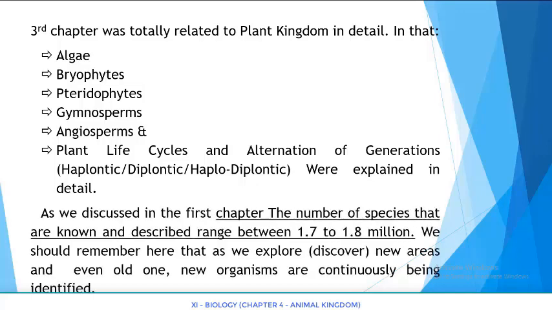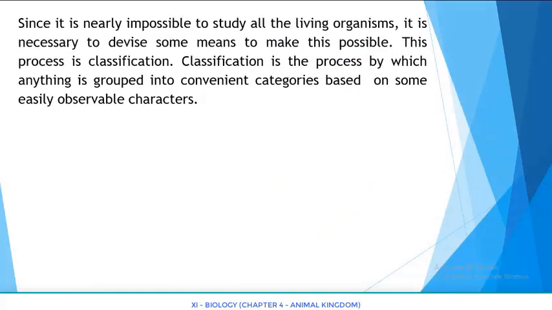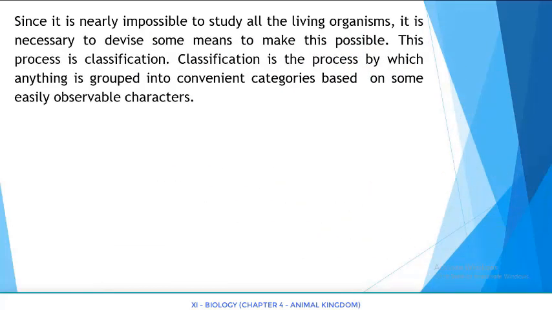As we discussed in the first chapter, the number of species that are known and described ranges between 1.7 to 1.8 million. We should remember that as we explore, as we discover new areas and even old ones, new organisms are continuously being identified. Since it is nearly impossible to study all the living organisms, it is necessary to devise some means to make this possible. This process is classification.